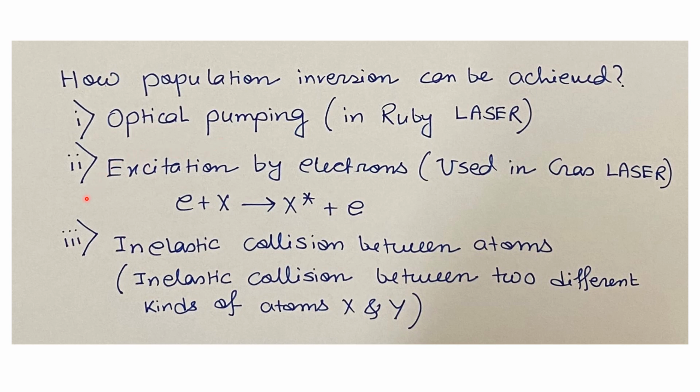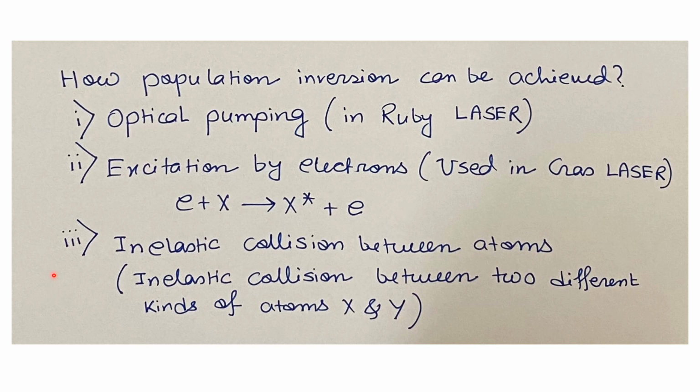And the second one is excitation by electrons, which is usually used in gas lasers. So what people do in this case, the gaseous system is heated by a high energetic electron beam, so that the electrons' energy will be absorbed by the atoms and they will be excited. So we will get more and more gaseous atoms in the excited state.